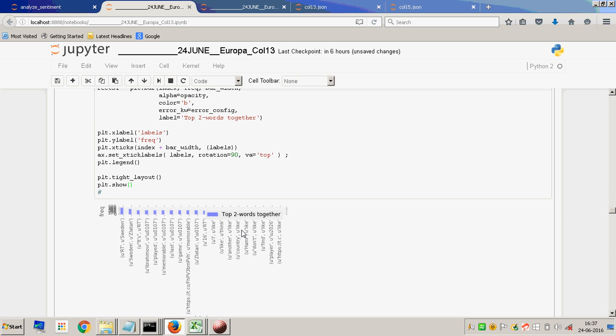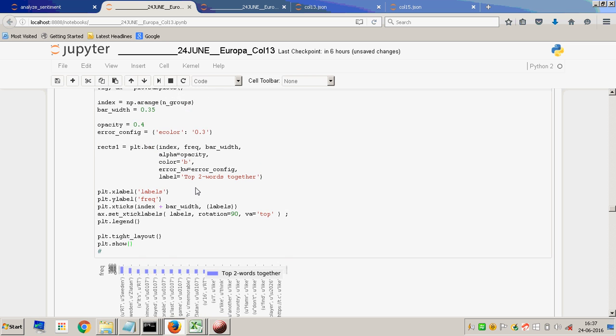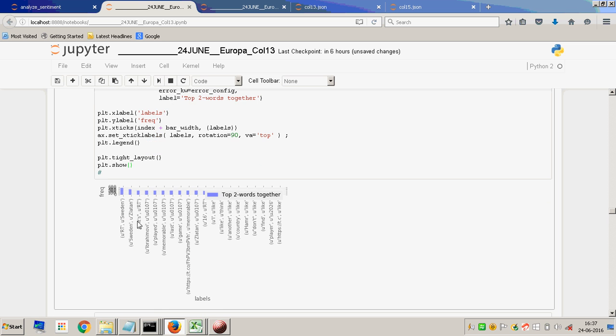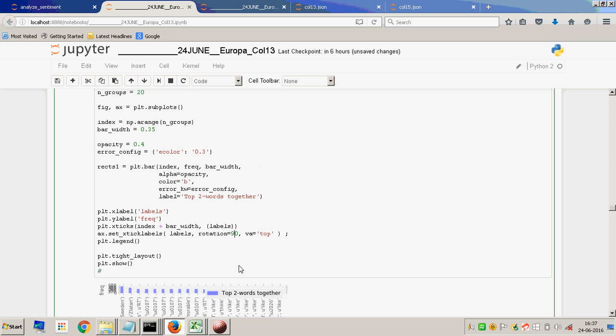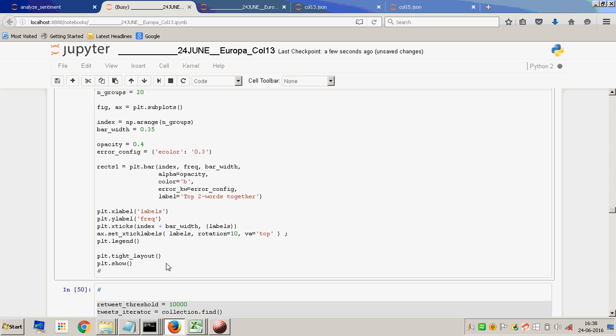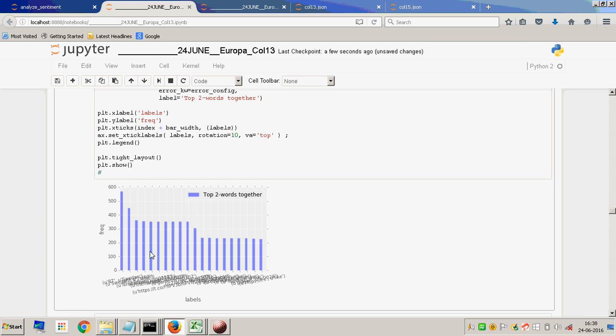It looked much clearer earlier, but now you can see the labels, which you couldn't before. So Sweden and Zlatan is what got tweeted the most. Let me change this back so you can't see the labels, but you can at least see the bars.